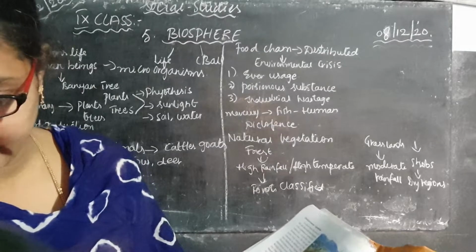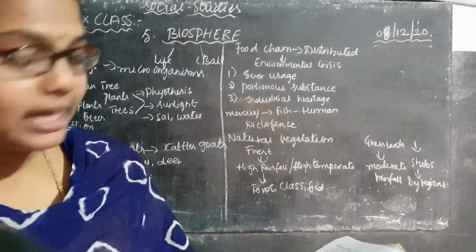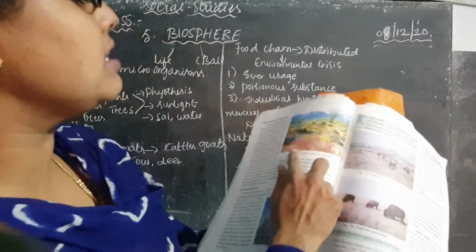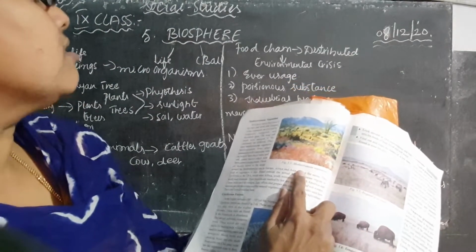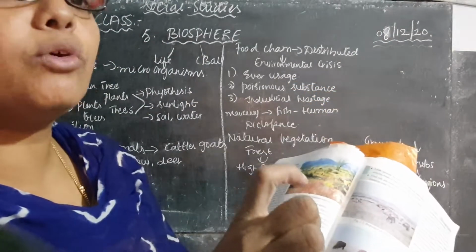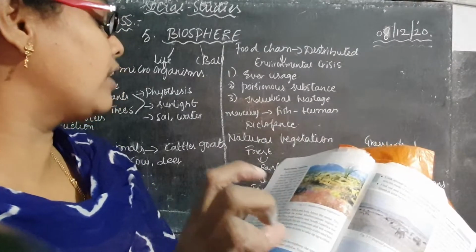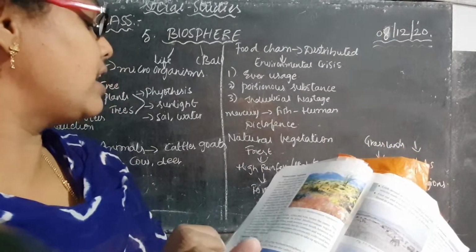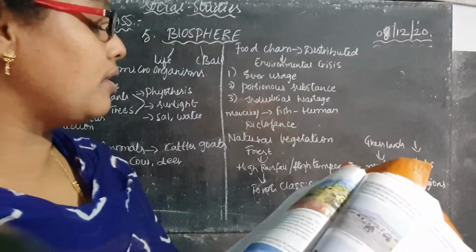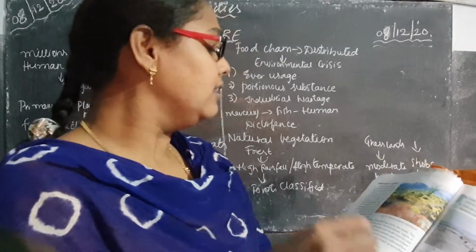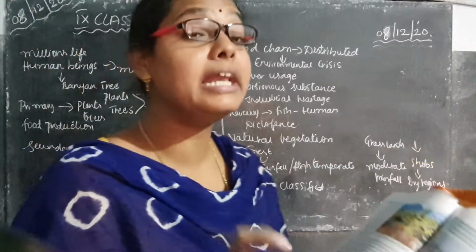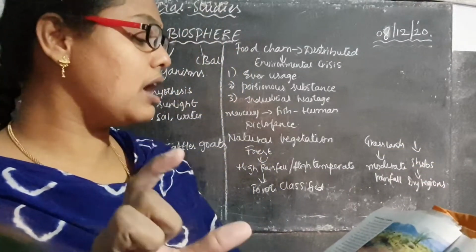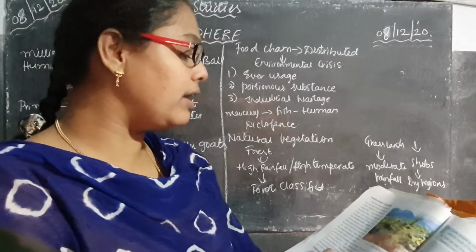Coming to the Mediterranean vegetation. Next one is Mediterranean vegetation. Here if you see this picture clearly, Mediterranean vegetation. Here this continent is covered with temperate evergreen and deciduous forest. Where are we able to find this kind of Mediterranean vegetation forest, children?